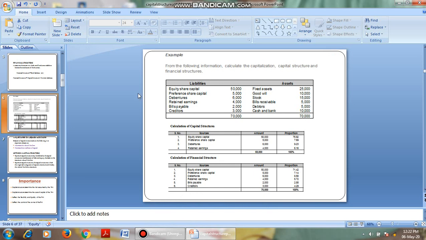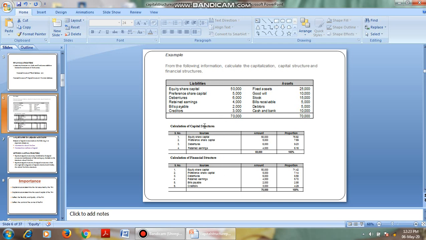On the liability side, it has equity share capital, preference share capital, debentures, retained earnings, bills payable and creditors. On the asset side, it consists of fixed assets, goodwill, stock, bills receivable, debtors and cash and bank. Now we will calculate the capital structure and the financial structure.